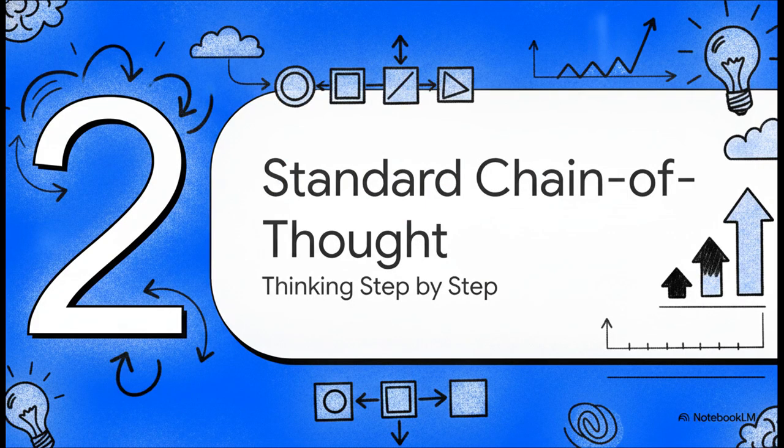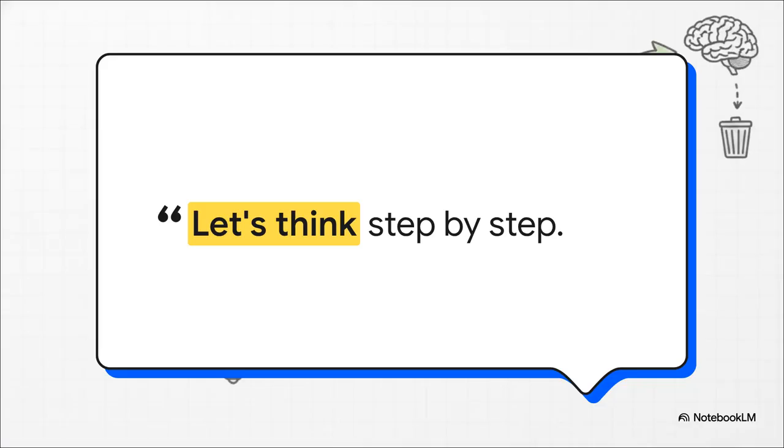Moving right along to Section 2, Standard Chain of Thought. To fully appreciate this new upgrade, we first need to establish a baseline of how we currently prompt AI. So the crucial point here is understanding standard chain of thought prompting. You might have actually used this. It's a technique designed to improve a model's accuracy on math and reasoning tasks by forcing it to think before it spits out an answer.